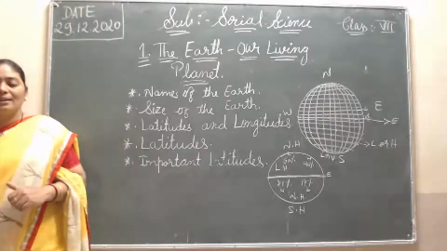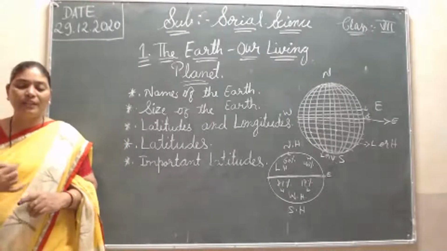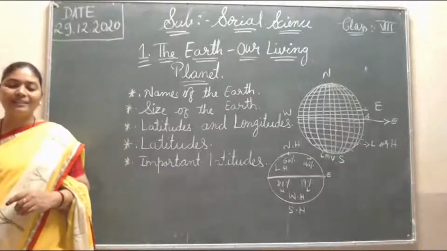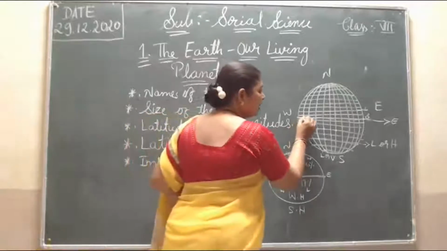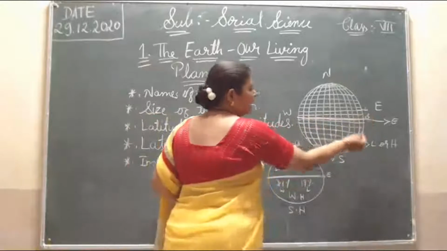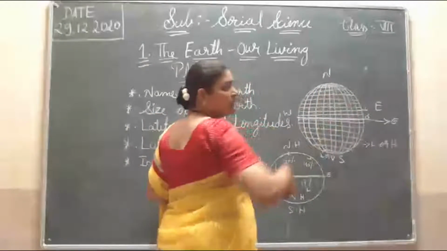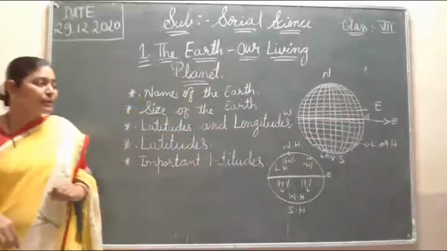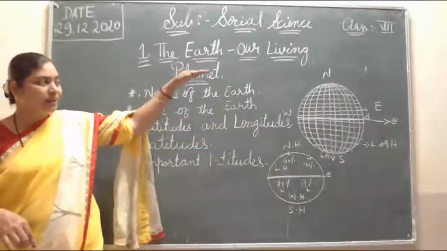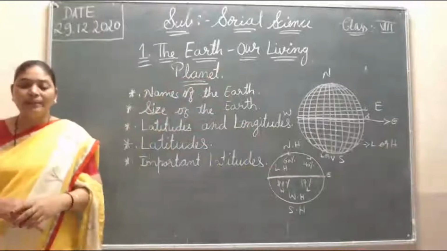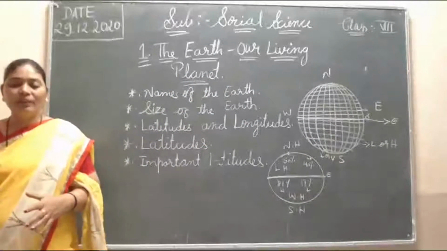So it is the longest line of latitude, the great circle. This equator line is the longest line and it is the great circle on the world. Okay, so it is 0 degree. From there the degrees start rising.